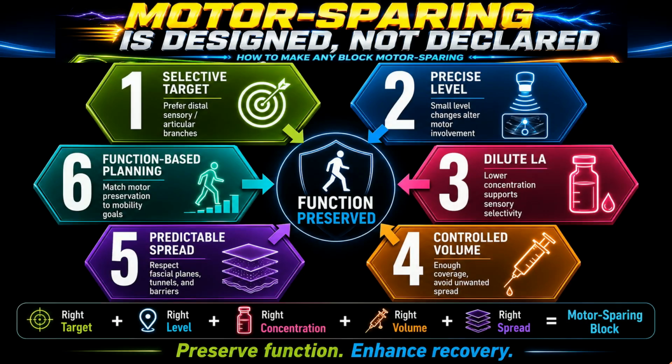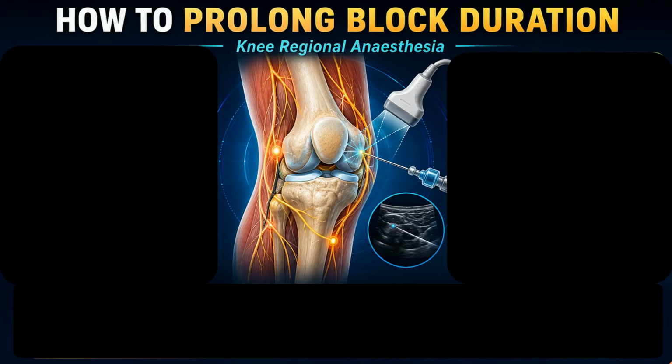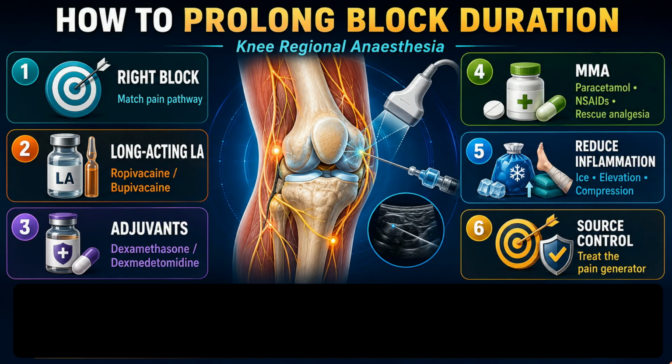How to prolong the block duration? And when we think of prolonging block duration, we often focus on local anesthetic dose or adjuvant. But sustained analgesia is not just about adding more drug. It is about reducing the ongoing nociceptive drive from the surgical site. To prolong analgesia, we need the right block for the right pain pathway, long-acting local anesthetic, appropriate adjuvant, early multimodal analgesia, and measures to reduce inflammation, swelling, and tissue irritation.